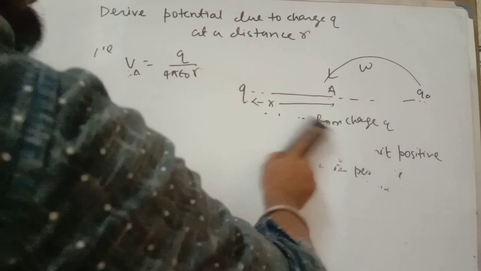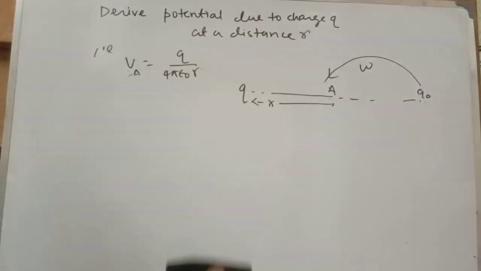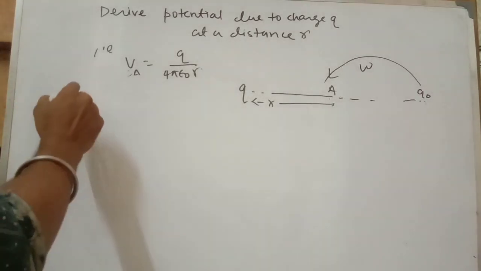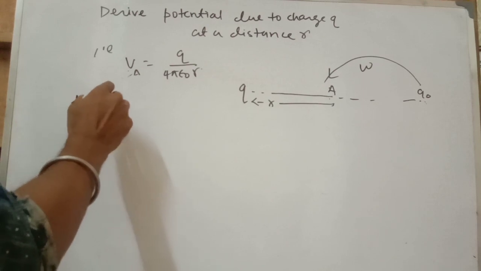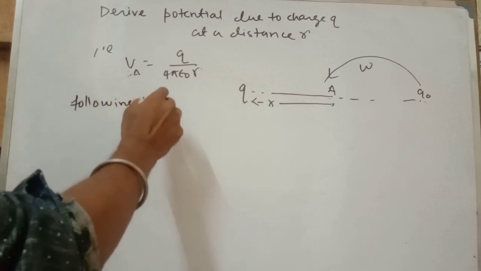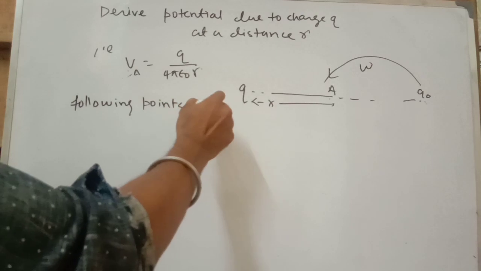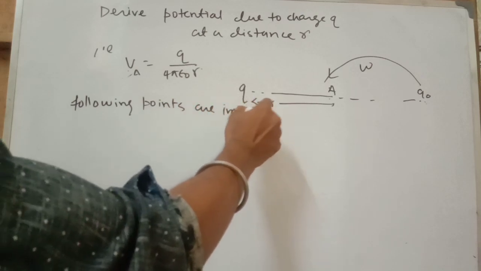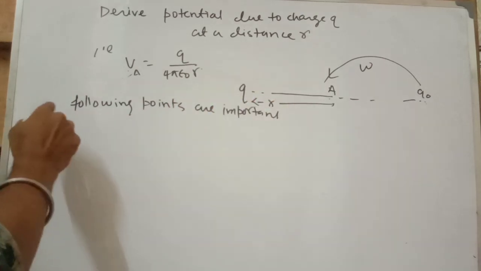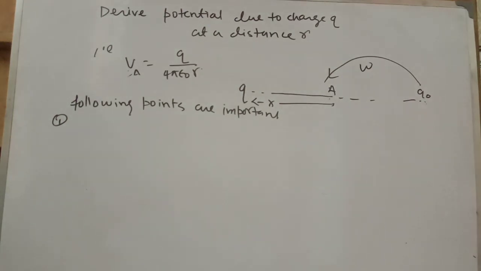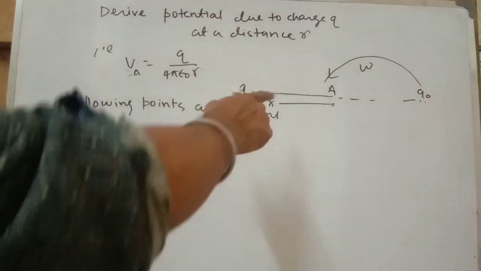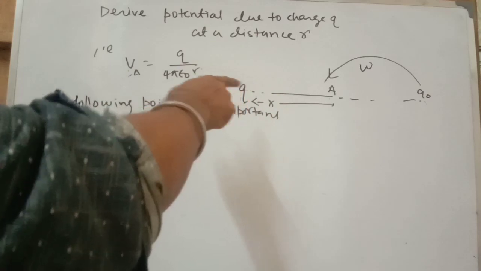So now, the following points are important. Number one, the charge q naught is very small, so that it does not disturb this configuration.